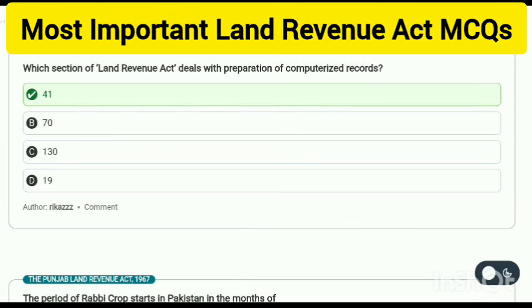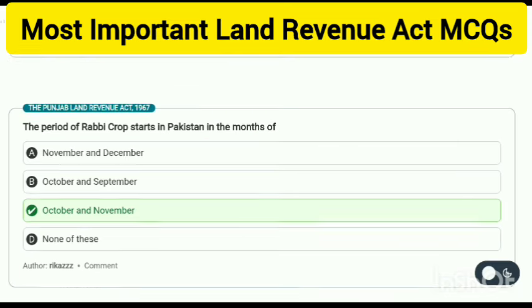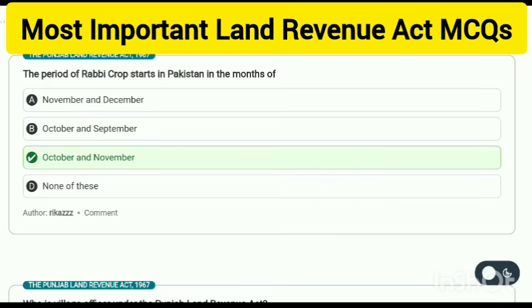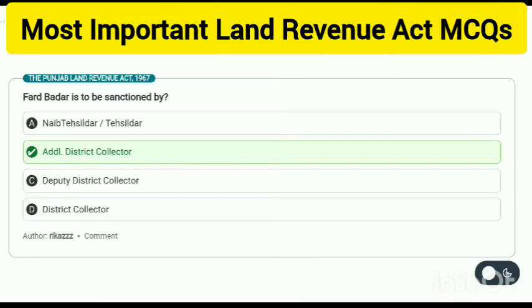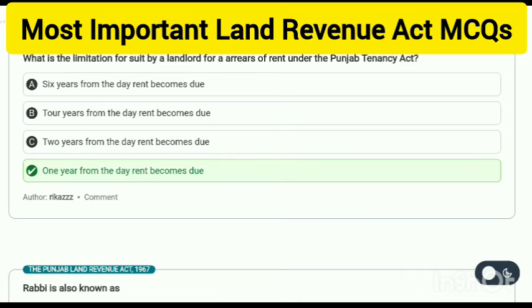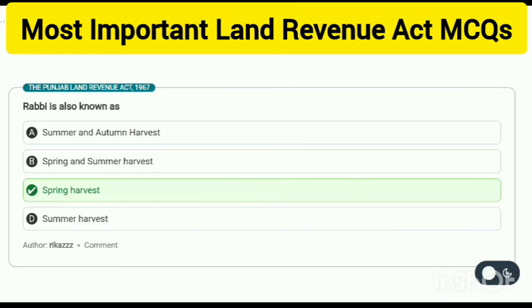Which section of the Land Revenue Act deals with preparation of computerized records? Section 41. The period of Rabi crop starts in Pakistan in the months of October and November. Who is a village officer under the Punjab Land Revenue Act? Village headman, Lambardar. Fard Badar is to be sanctioned by the Additional District Collector. What is the limitation for a suit by a landlord for arrears of rent under the Punjab Tenancy Act? 1 year from the day rent becomes due. Rabi is also known as spring harvest.